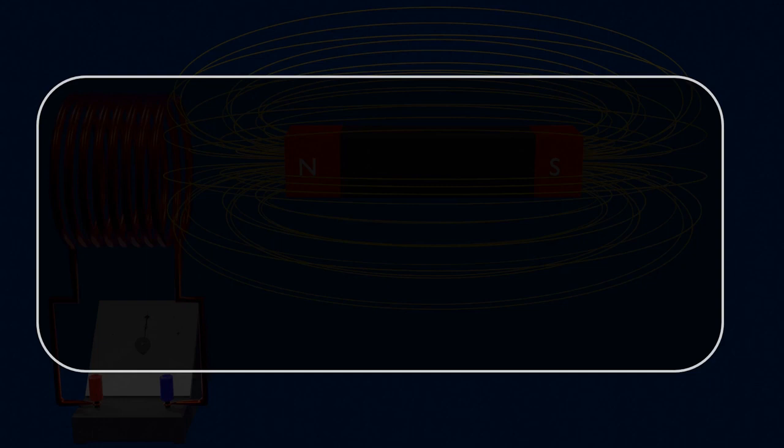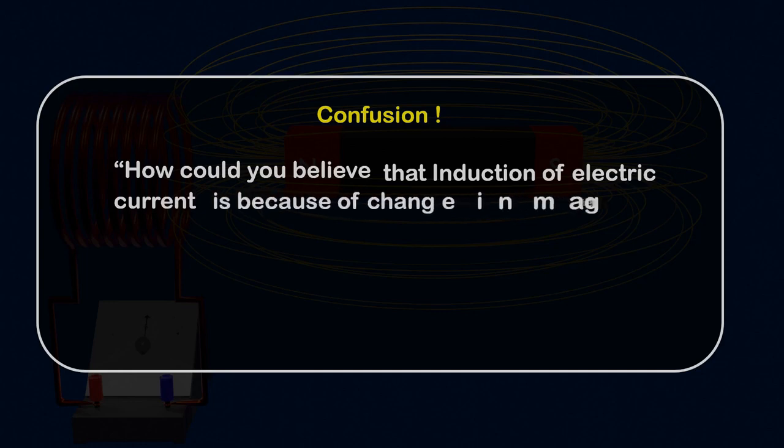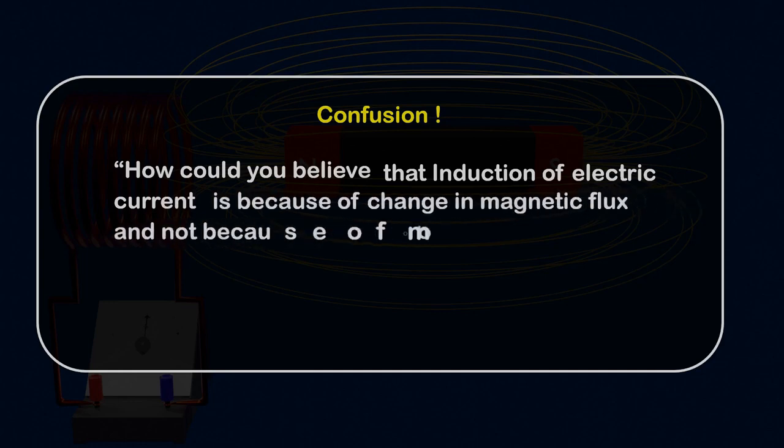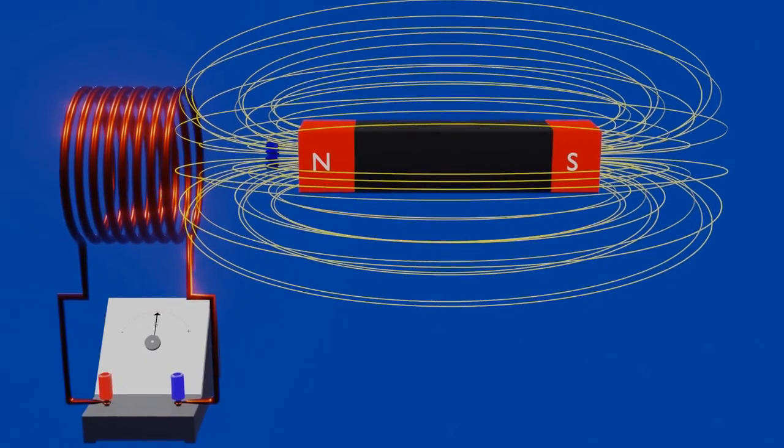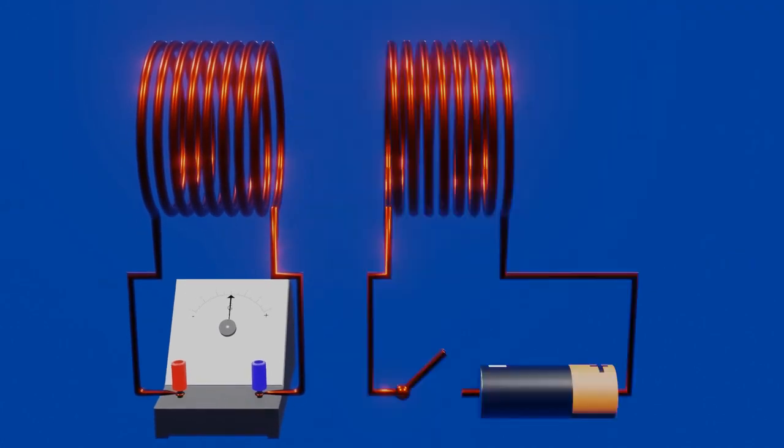It might have left you with the confusion that how could you believe that induction of electric current is because of change in magnetic flux and not because of motion of a magnet. To make it clear, let's do another experiment. This time, we will replace the magnet with another coil, which is connected in series with the battery in an open circuit.